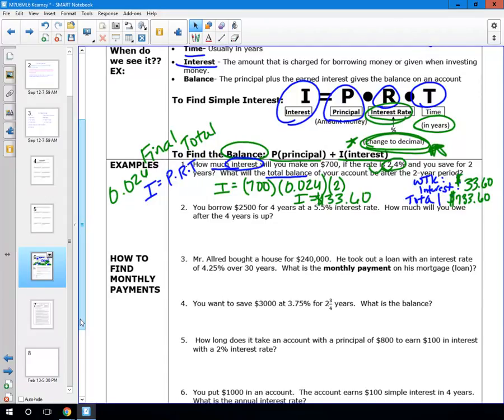So what I want you to do right now is, if you didn't understand that problem, I'd like for you to go back and watch that same example again. And then I want you to go down to number 2, which is the next problem. And it's going to ask you basically the same thing. It's saying you borrowed some money. How much are you going to have to pay the people back? That means you're going to have to pay them back the original amount plus the interest. So go through and see if you can figure out how to do the next problem.